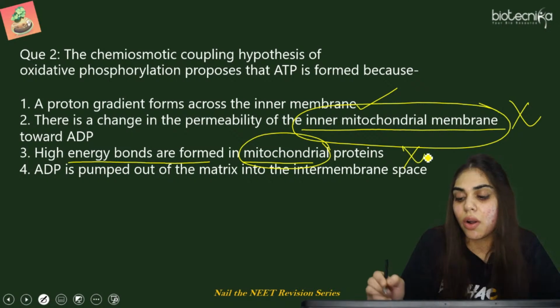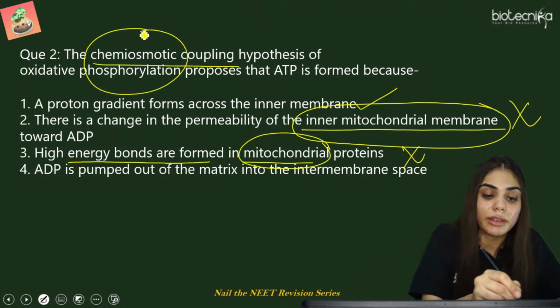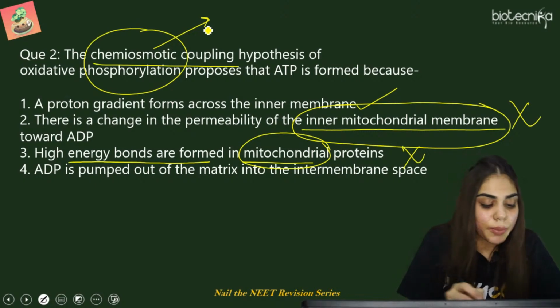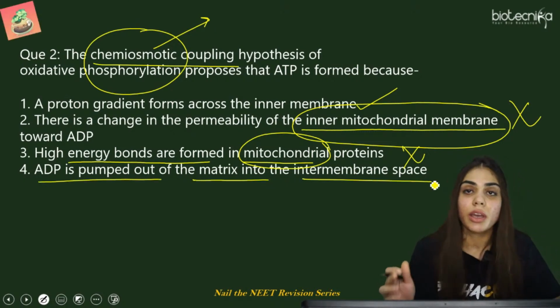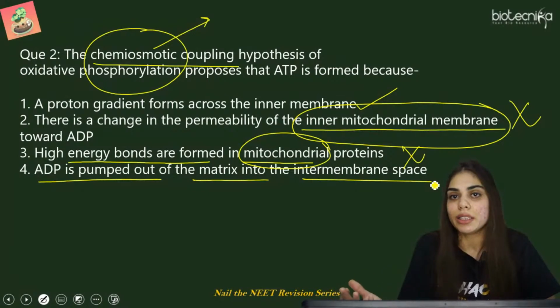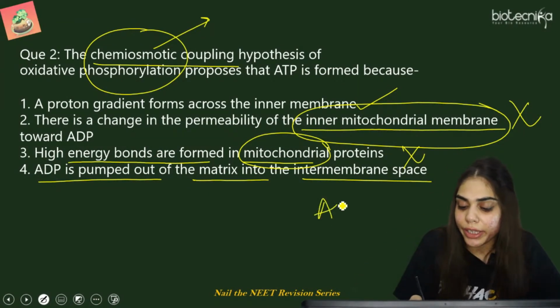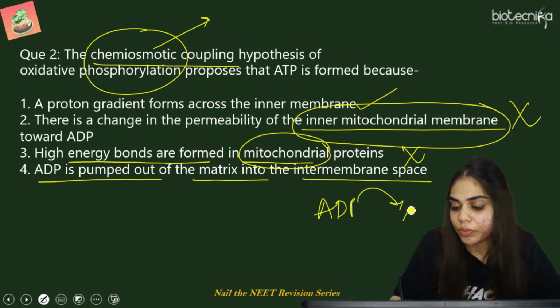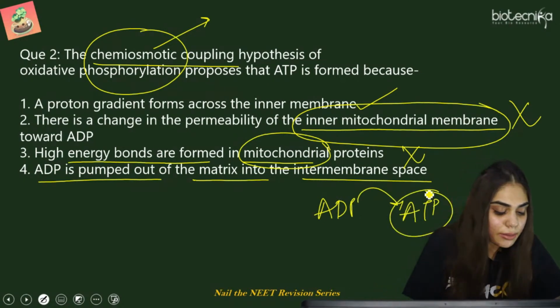Again, this is wrong because the chemiosmotic hypothesis is taking place in a structure called the chloroplast. Next, ADP is pumped out of the matrix into the intermembrane space. When did we read that ADP comes out? The ADP already present in the stroma is converted to ATP. So ultimately, the first option is the right answer.